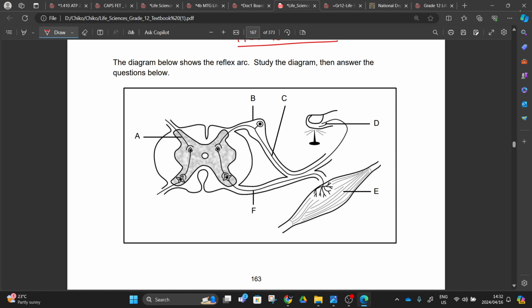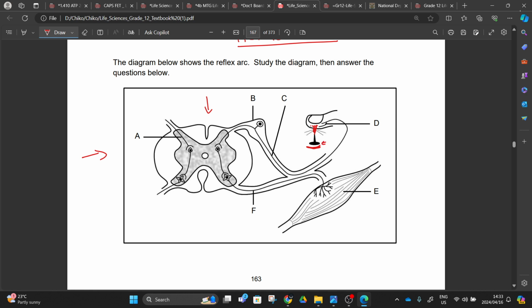As you can see, this one will be the reflex arc. We also have our spinal cord here, right? Here you can see we have a pin, and this pin is going to inflict a pain here. Mind you, this action here is not the pain, right? You are going to be pricked here. The moment you are pricked here, the receptors are going to receive this action that is happening here. Or, hey man, you are touching something that is going to cause pain to your body. What is your body going to do? Your body is going to react to that stimulus, right? This will be the stimulus, right?